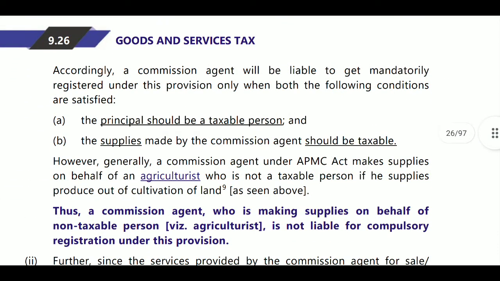Accordingly, commission agents will be liable for mandatory registration under these provisions only when both conditions are satisfied. First condition, the principal should be a taxable person, and the supplies made by the commission agent should be taxable. Both are taxable: the principal will be a taxable person and the goods will be taxable goods. Taxable supplies will be taxable.